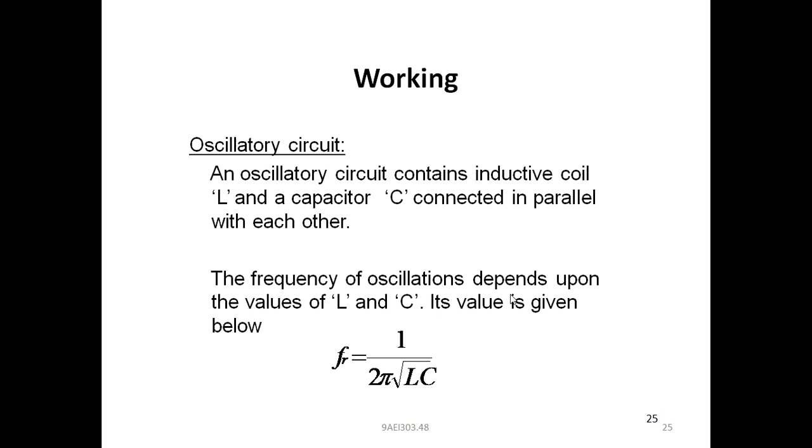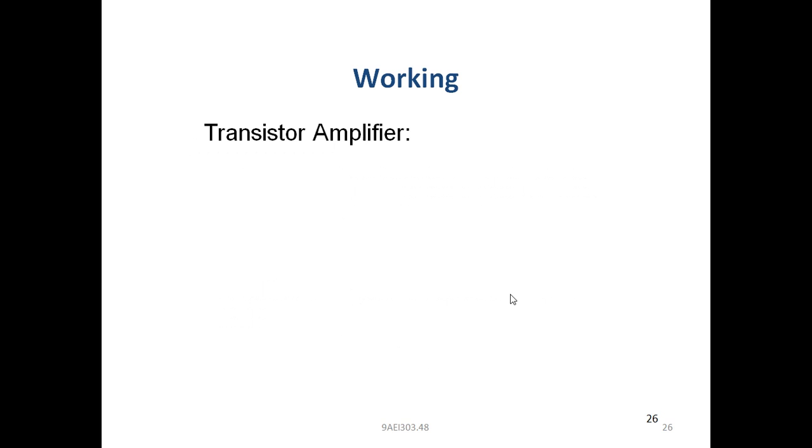So here, based on the values of L and C, where L is some henries and C is some farads or microfarads, depending on the values of L and C, this will be calculated. At what value the resonance occurs, that frequency is required. This is the oscillatory circuit function.